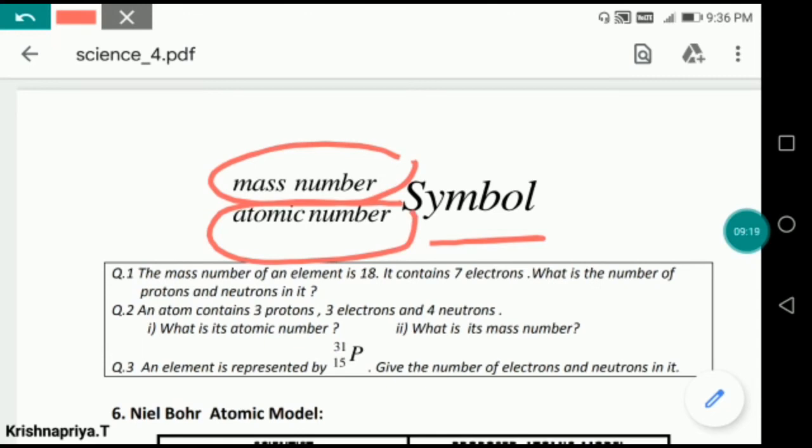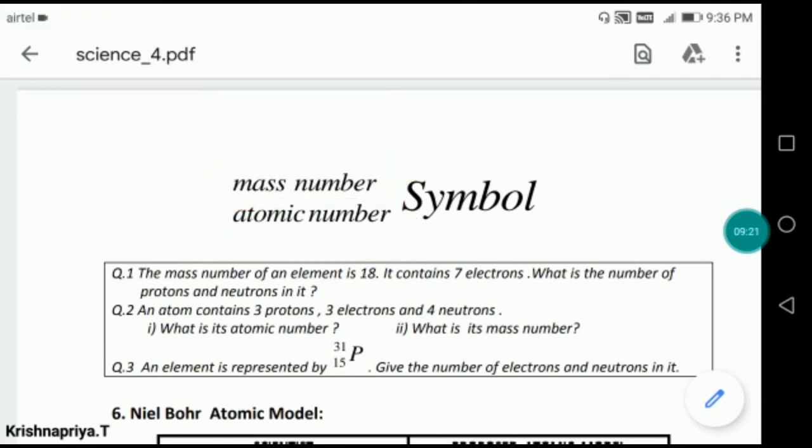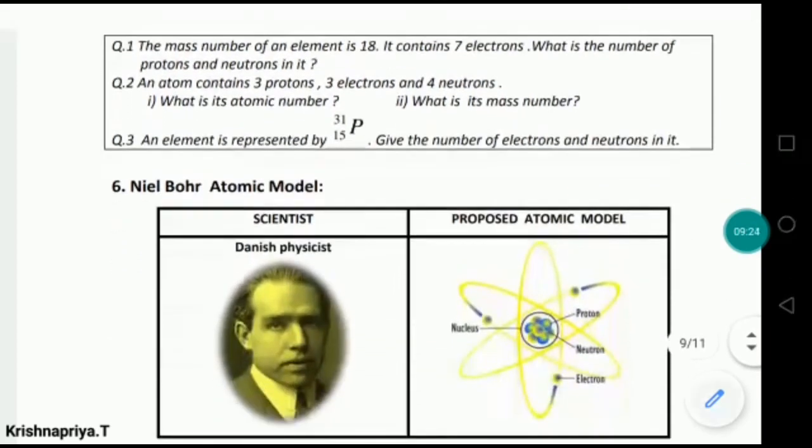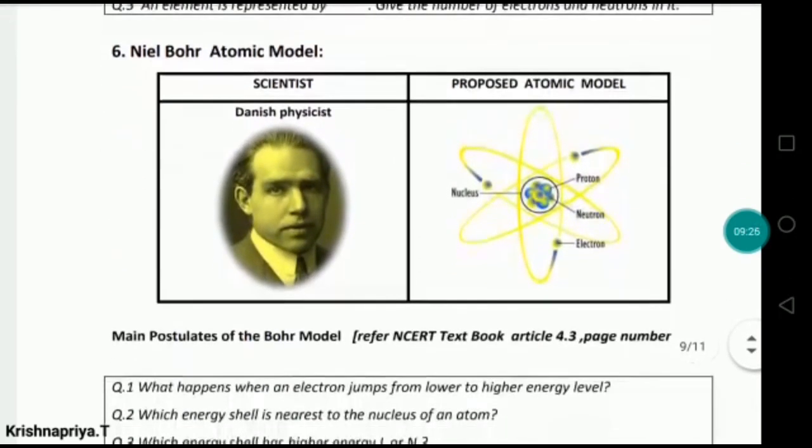In the next video we will discuss the Niels Bohr atomic model, that is the final model coming after the discovery of subatomic particles. We will discuss what the Niels Bohr model is and what the postulates of the Niels Bohr model are. Hope this video helped you understand some basic concepts about subatomic particles, how we represent the atomic symbol, what atomic number is, and what atomic mass is.